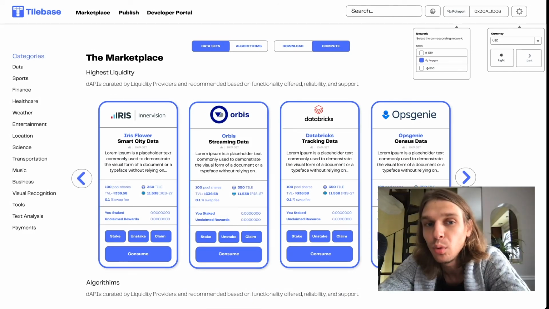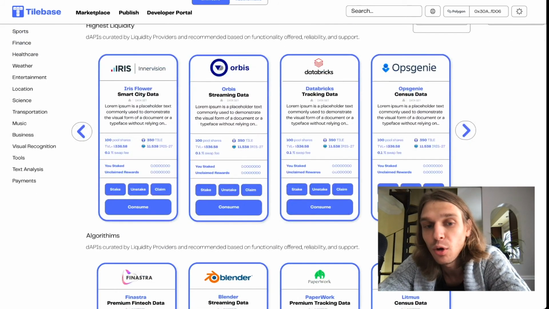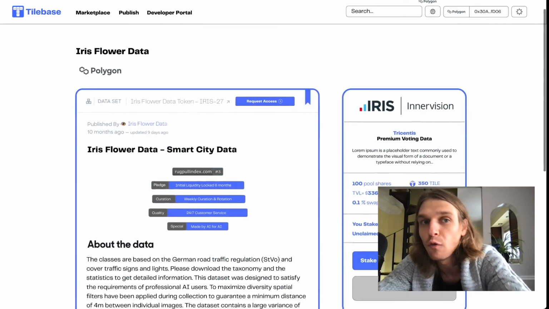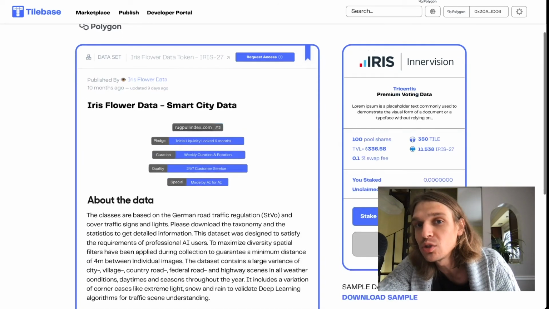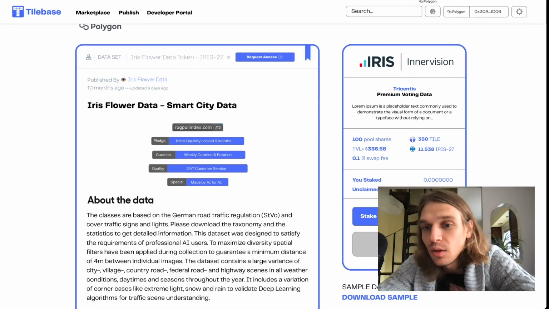A liquidity pool surrounds it. Liquidity providers can stake directly on the home page, and now they can also consume the data set. Okay, we're going to click consume. Takes us to the overview page, which we had just seen previously. But the difference is, as a consumer, we need to request access to the data set. So we can now request access right in this screen. And then once the access is granted, we will be able to consume this data set.